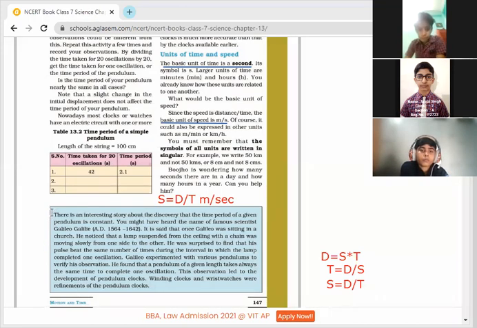Read this paragraph. And one thing more, children, let me tell you, whenever we are writing the units, like meter per second, we never write in a plural form. We always write in a singular form. Like I am writing hours. So I will never write in the plural form, always in a singular form. It's very, very important.